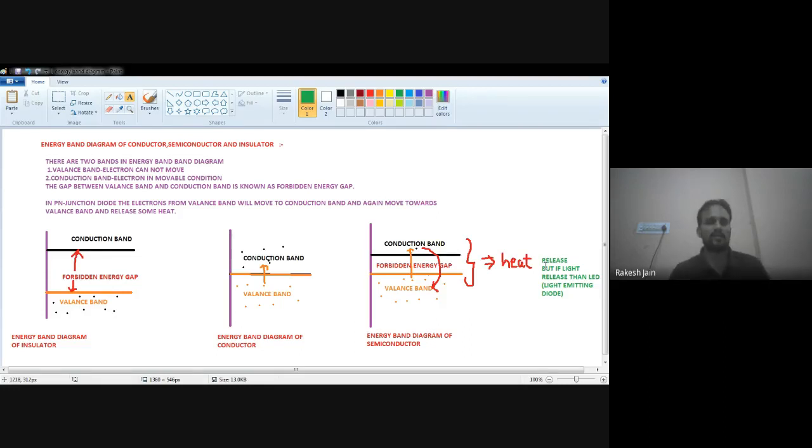That's why this is a PN junction diode, because whenever the electrons come from conduction band to valence band, during that process, it will release some heat. But if it releases some light, then definitely it will be a light emitting diode, because they are made from gallium arsenide phosphide, gallium phosphide, such kind of material instead of silicon and germanium.